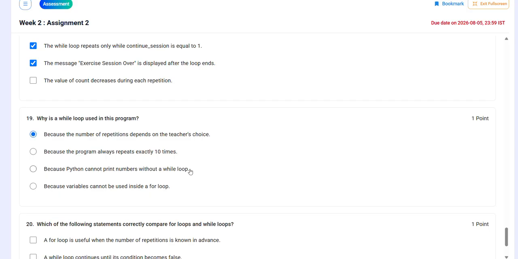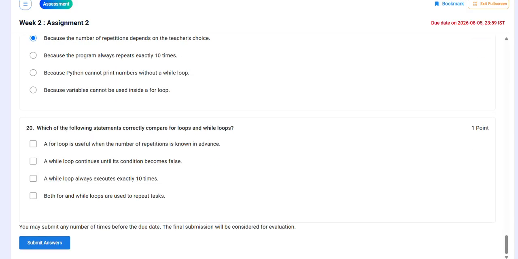Option A is correct. Then 20. Which of the following statements correctly compares for loops and while loops? So option 1 is correct because the number of repetitions is known in advance for loops. Then a while loop continues. Then the option: both for and while loops are used to repeat tasks.